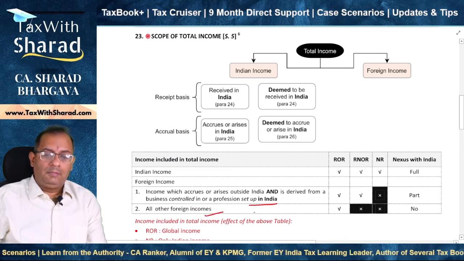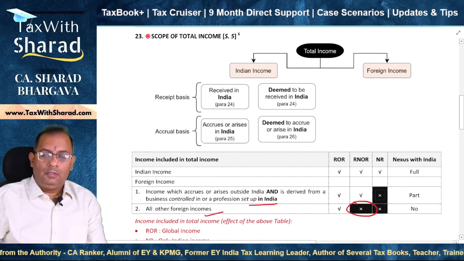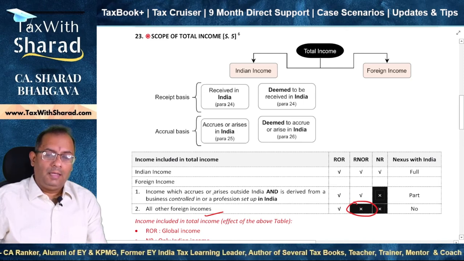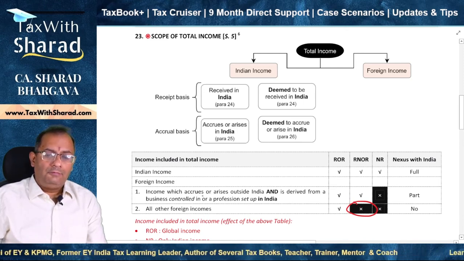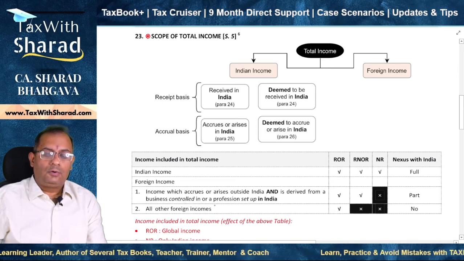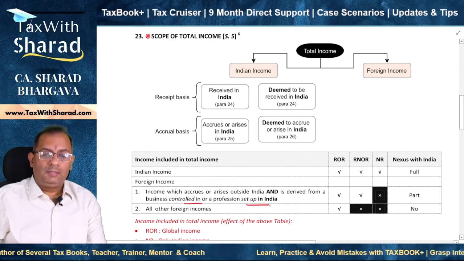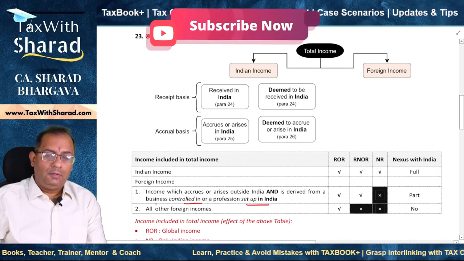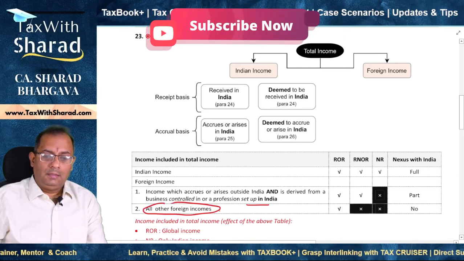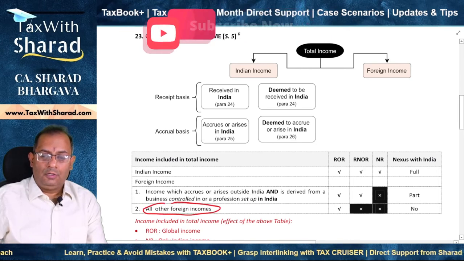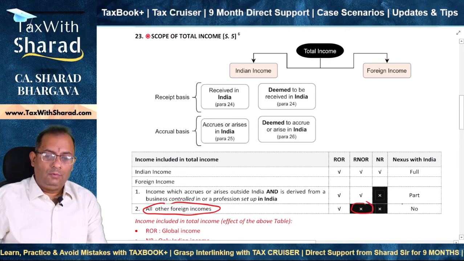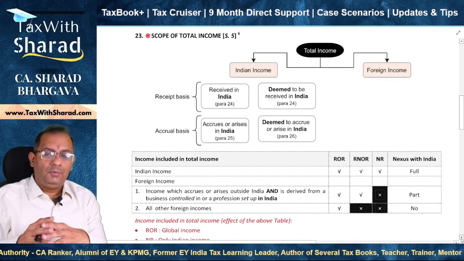In all other cases, if it is foreign income, it is not included in the total income of RNOR. That means if the income accrues or arises outside India and the business is also controlled outside India or the profession is set up outside India, then it falls as a pure foreign income, and it is not included in the hands of RNOR. Hope this is clear to you.